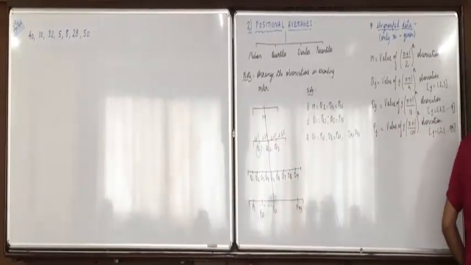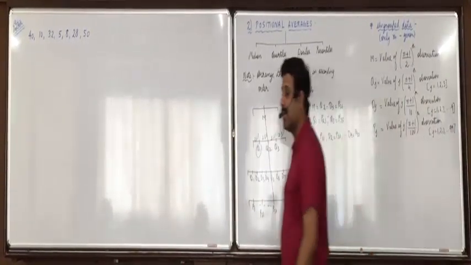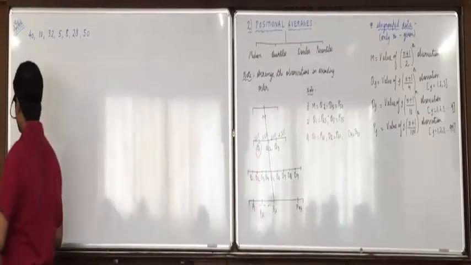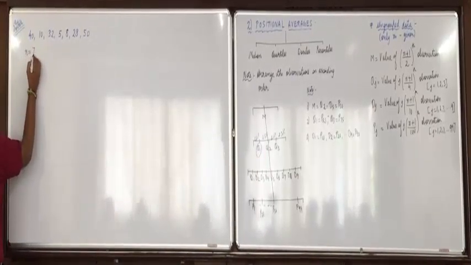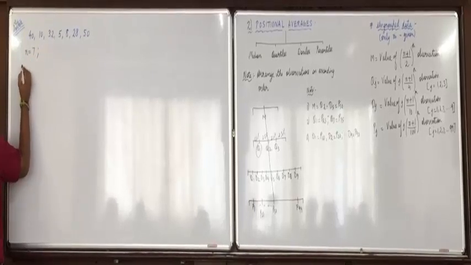Now, how will we do this? How many observations are there? 7. First, we will have to arrange in ascending order. Always the first step in positional averages.